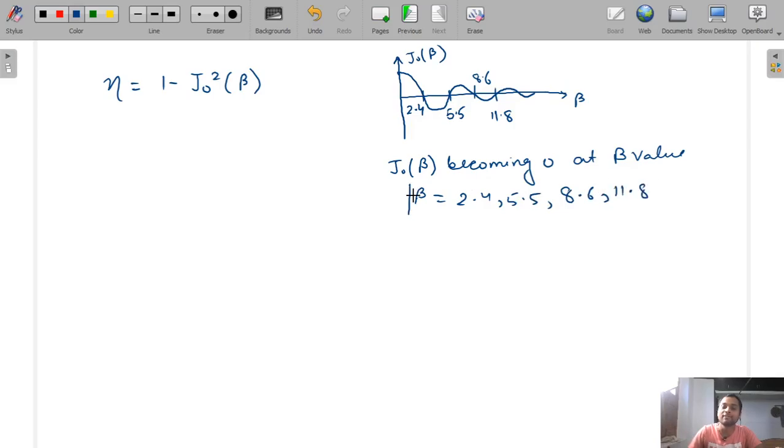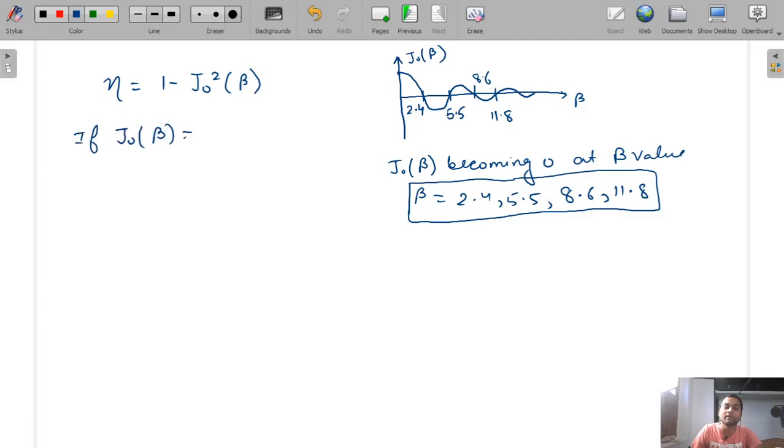So at these values of beta, J0 beta becomes 0. If J0 beta becomes 0, then efficiency is equal to 1, that is 100% efficient. At beta is equal to, what are the values?